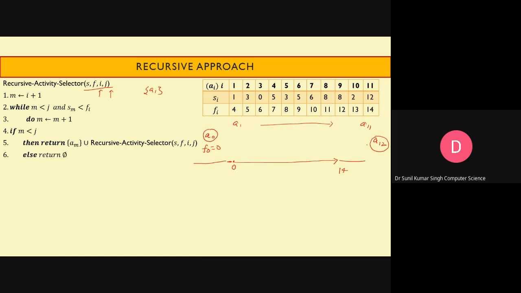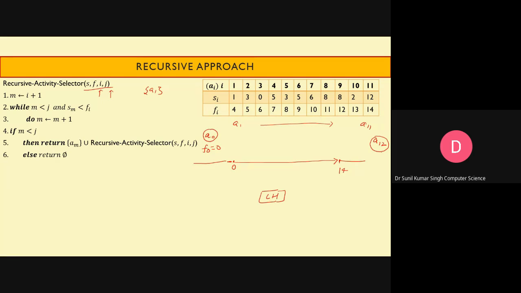Similarly, if A12 begins after this point, then we do not have any problem, because it is not going to interrupt this interval, and our objective is to find the set of activities from A1 to A11 which are compatible to execute in this lecture hall.